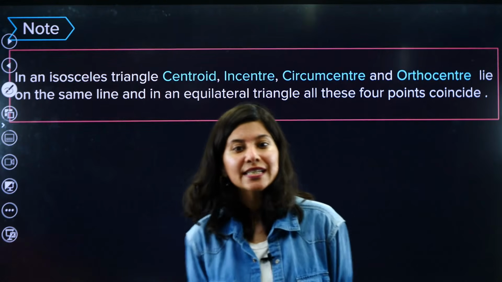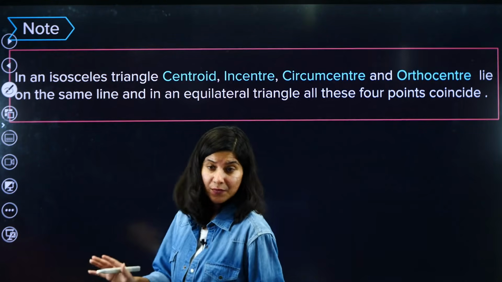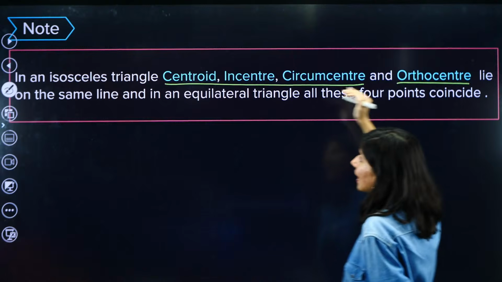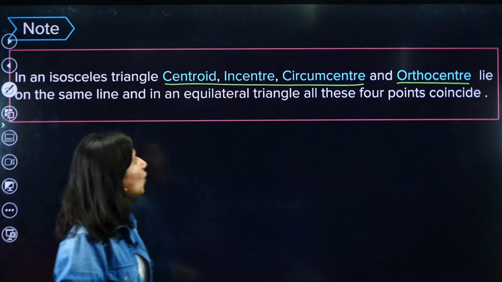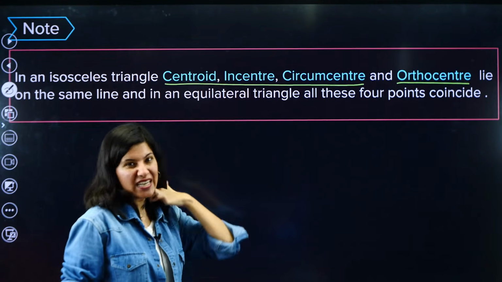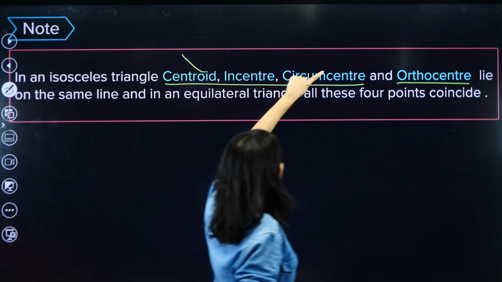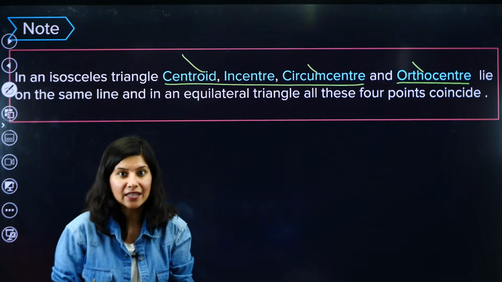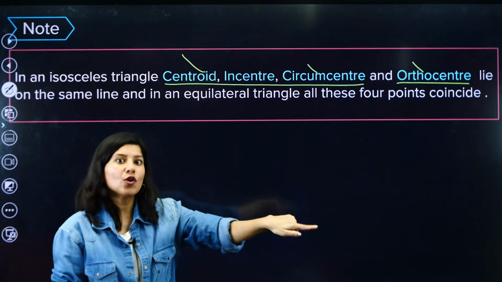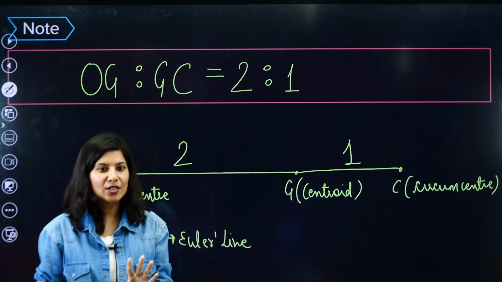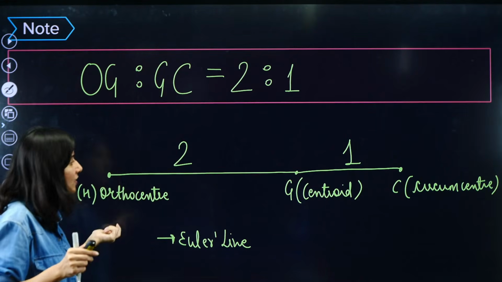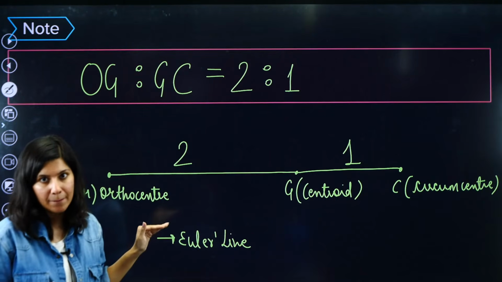Another thing is in isosceles triangle. This is also very important. In isosceles triangle, centroid, incenter, circumcenter and orthocenter, all these four centers which we have already studied, lie on the same line. Anyway, in any given triangle, centroid, circumcenter and orthocenter lie on the same line. But when it comes to isosceles, incenter also joins that line. Let me just repeat it. In any triangle, scalene triangles, any triangle, orthocenter, centroid and circumcenter form a line.